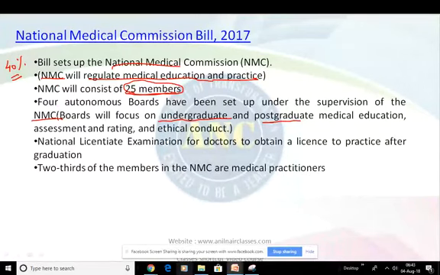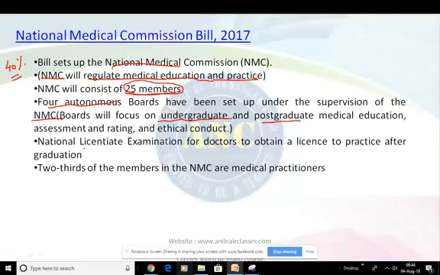Apart from this, there will be 4 autonomous boards, as I told, set up under the supervision of the National Medical Commission, and these boards will focus on undergraduate and postgraduate medical education, assessment and rating, and ethical conduct. There will be a national licentiate examination for doctors to obtain a licence to practice after graduation.